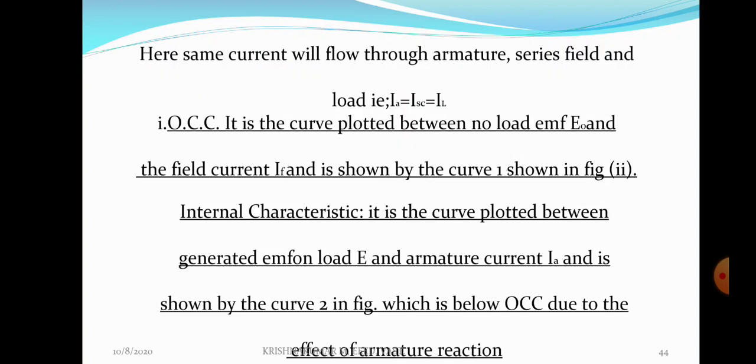The OCC is the curve plotted between no load EMF E0 and field current If, as shown by curve 1 in figure 2. The internal characteristic is the curve plotted between generated EMF on load E and armature current Ia, and is shown by curve 2 in the figure, which lies below the OCC due to the effect of armature reaction. I explained all those things.